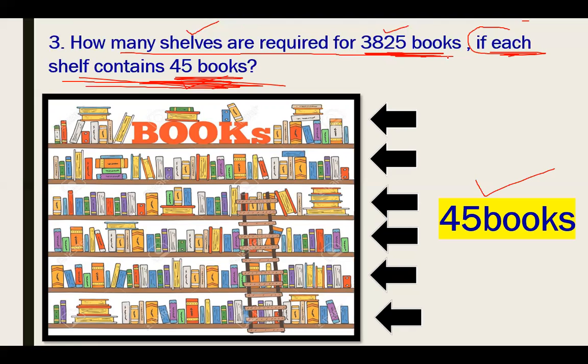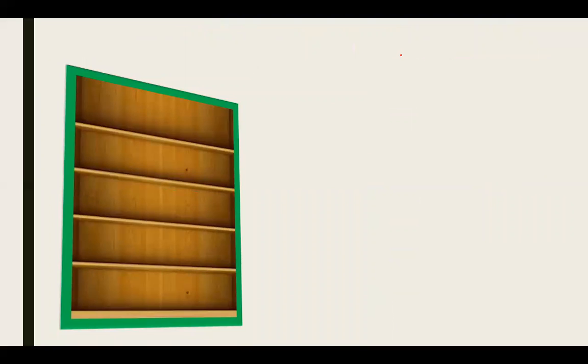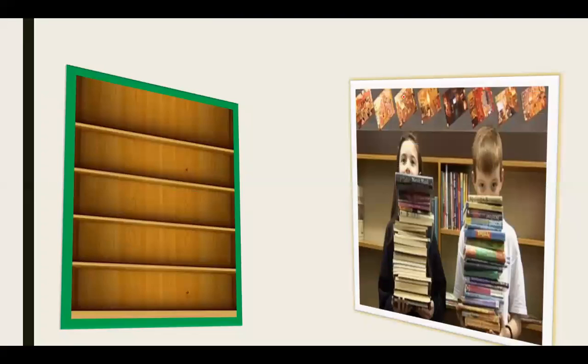3,825 books? You have to distribute the books like this, so that we can place 45 books on each shelf. So you have to find how many shelves are required to place 3,825 books. So how many shelves do you want? You need shelves to place 45 books on each shelf. So here you place 45 books, and in the second shelf also you have to place 45 books. In this way you have to place 3,825 books.